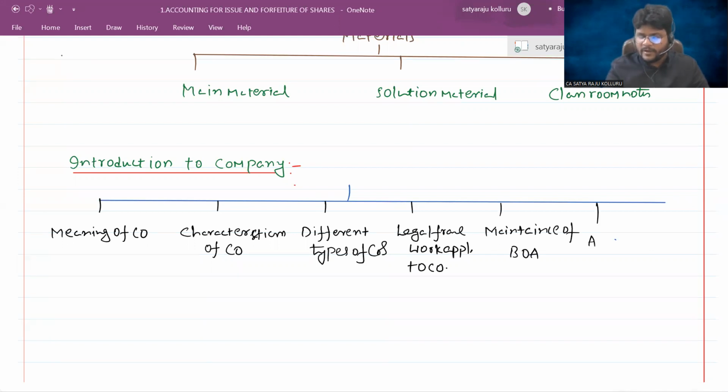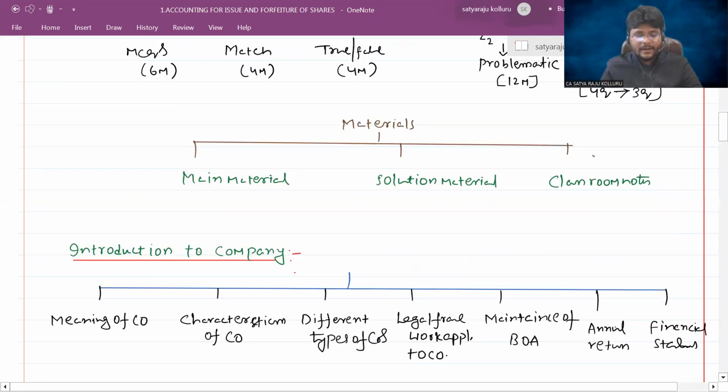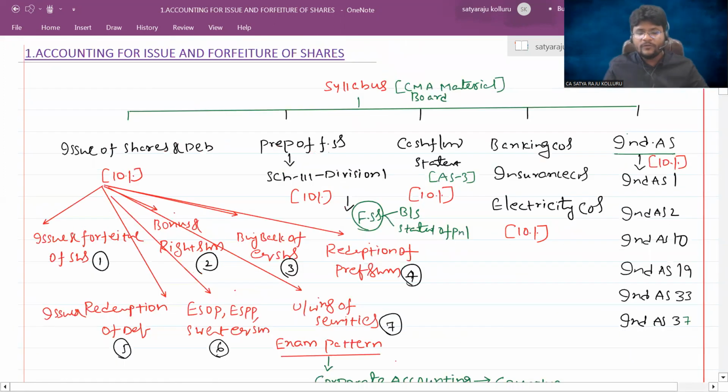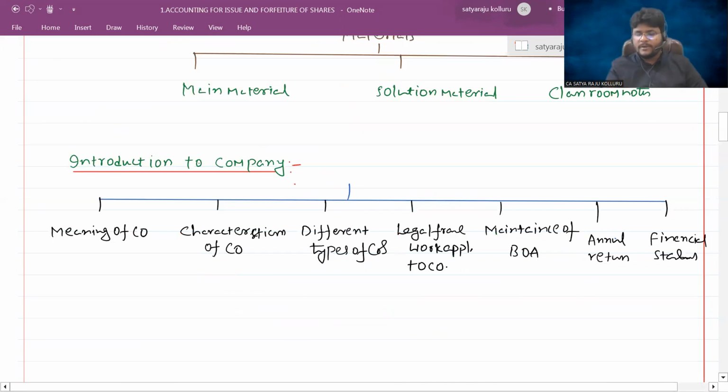Then what is the meaning of annual return? What is the meaning of financial statements? And all other issues. Guys, still we are not entering into the chapter number 1, which is accounting for issue and forfeiture of the shares. Here I am providing introduction to the company.